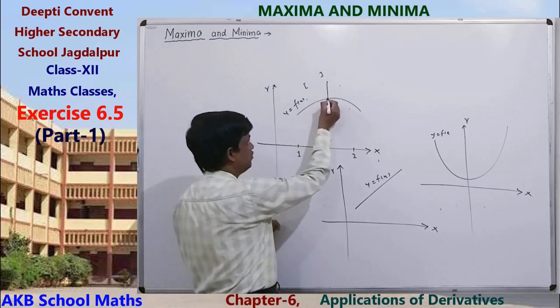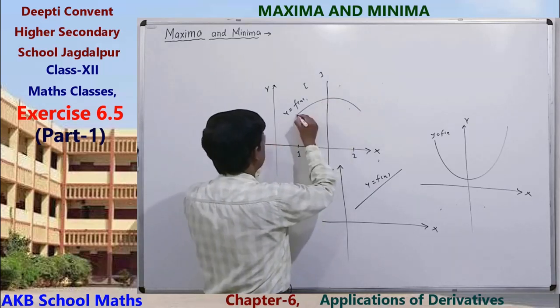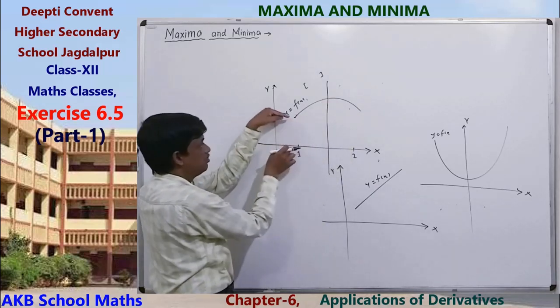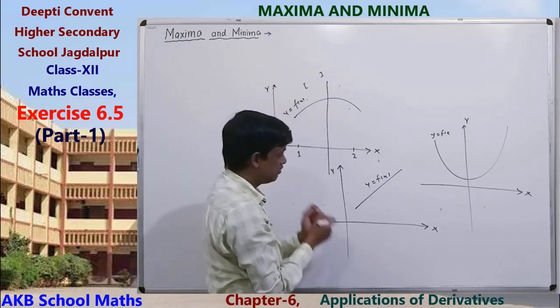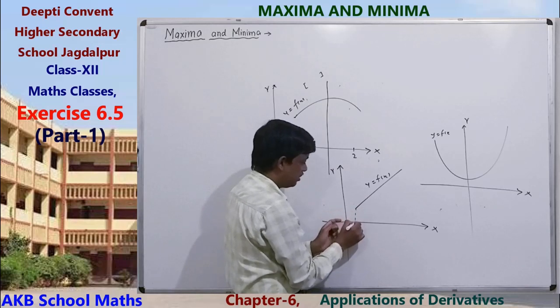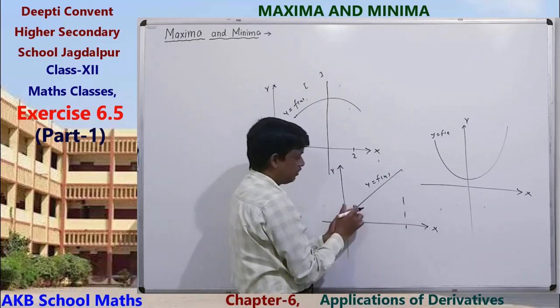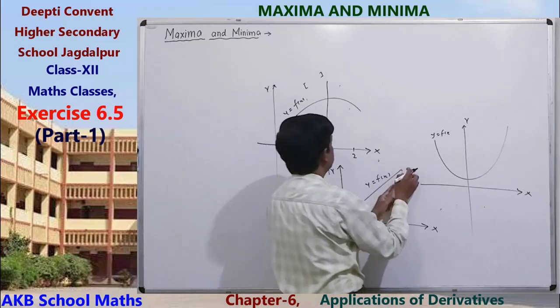This is the maximum value. Here, suppose, will be the minimum value. If we restrict its domain, then similarly here we can find the minimum value and maximum value.